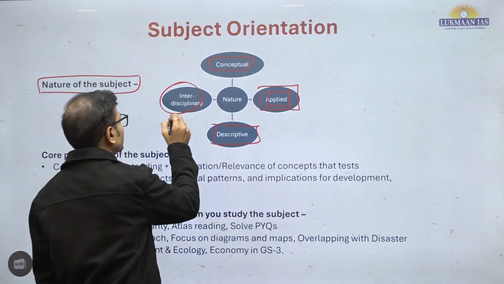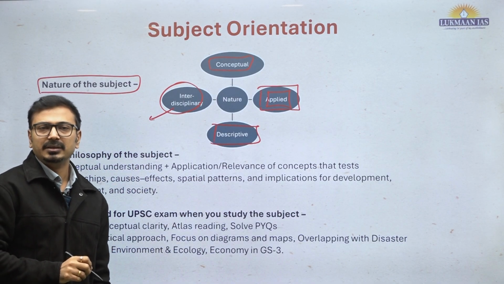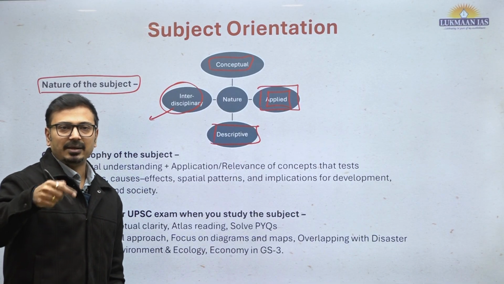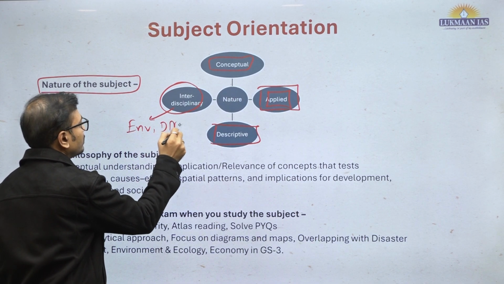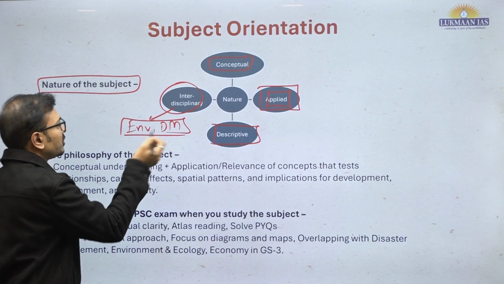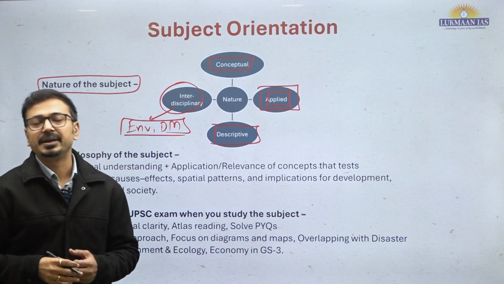Why am I saying interdisciplinary? Because geography has an overlapping aspect in the GS2 paper IR section, as well as the GS3 paper environment and disaster management, and the GS1 paper geography itself. That's why we are saying that it has an interdisciplinary aspect.